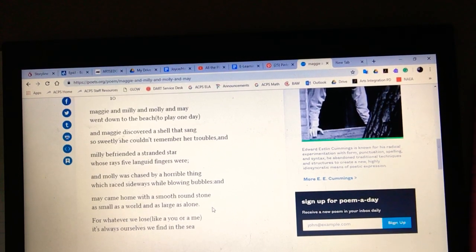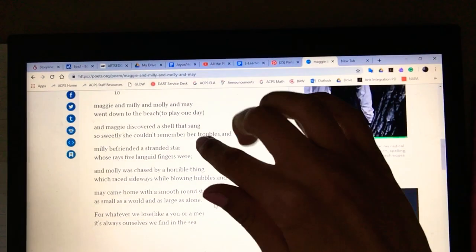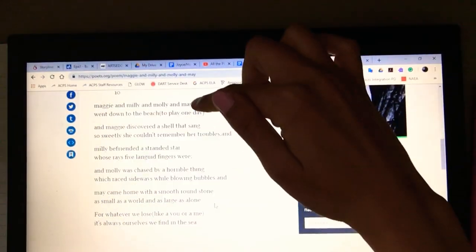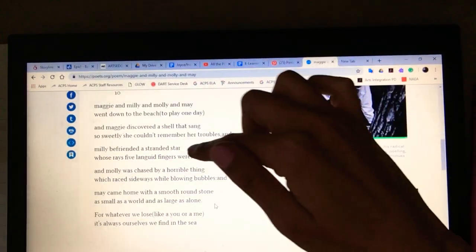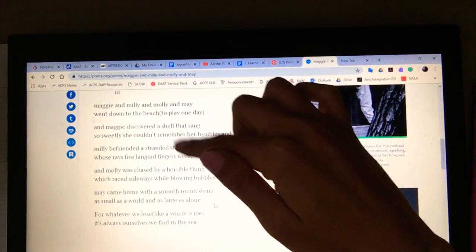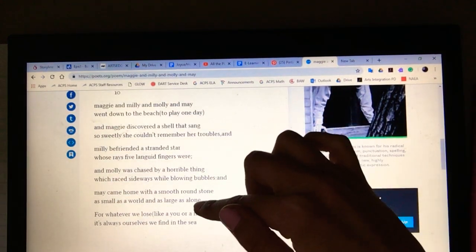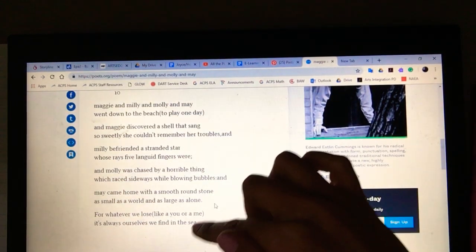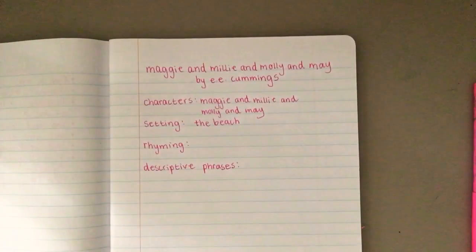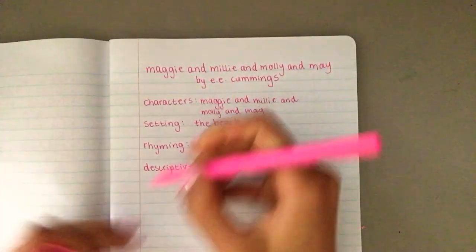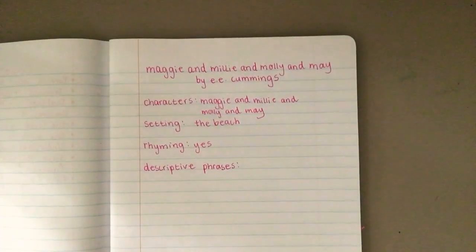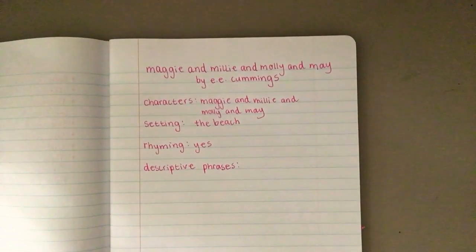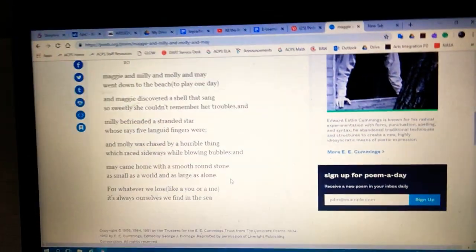I just read a lot, but I kind of got on a roll there, and I noticed that things are rhyming. May rhymes with day. Sang kind of rhymes with and. Star and were. Those don't totally rhyme, but stone and alone rhymes. Me and see. So I'm going to say that, yes, this is a rhyming poem. Oh, my pen is just falling apart. Yes, it's rhyming. And then for descriptive phrases, some phrases that I saw that painted a mental picture for me